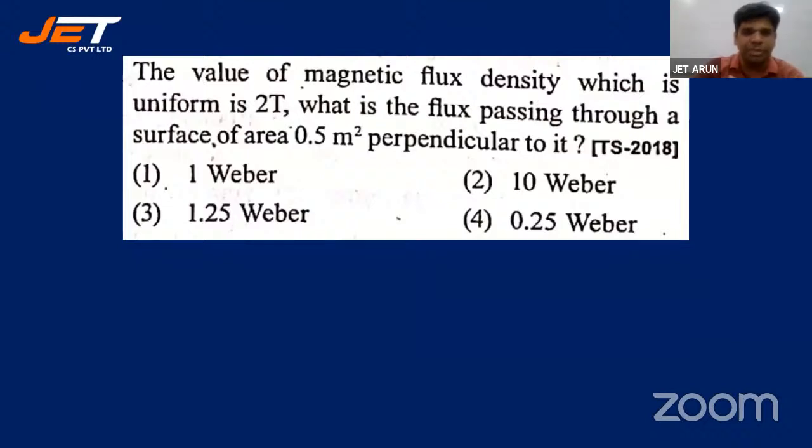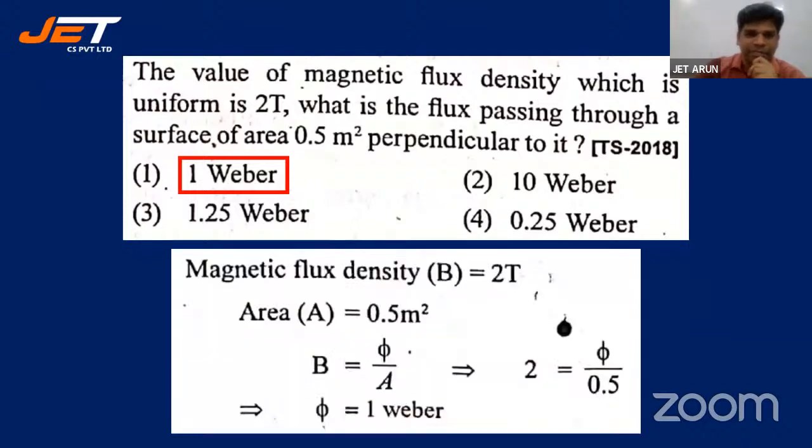So there are two aspects of the problem. I tell you this every time. Getting the idea is really great, but if the calculation is wrong, it hurts a lot, students. Let's look at the answer. 1 Weber. Here, magnetic flux density is 2 Tesla. Area is 0.5 meter square. Flux is B into A, or B is equal to flux per unit area. So flux is equal to 2 into 0.5, which is 1 Weber. 2 into 0.5, that is 2 into 1 by 2.